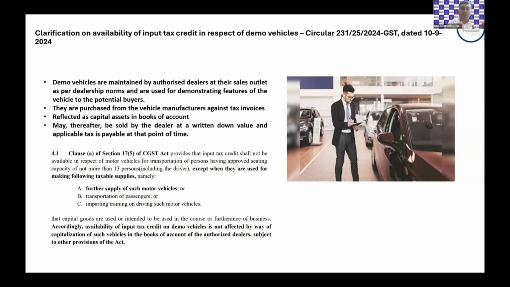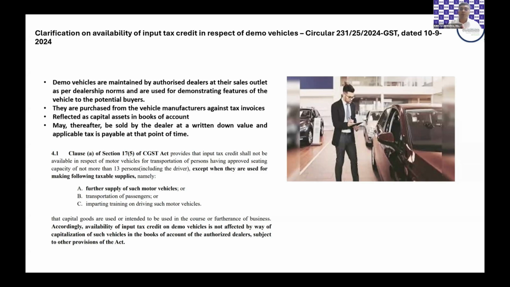Now, we all know that section 17(5) has one particular provision which blocks credit in respect of any motor vehicle. However, this same provision in 17(5) creates certain exceptions, one of which is that this blocking of credit does not apply in cases where this motor vehicle is used for further supply of such vehicle.